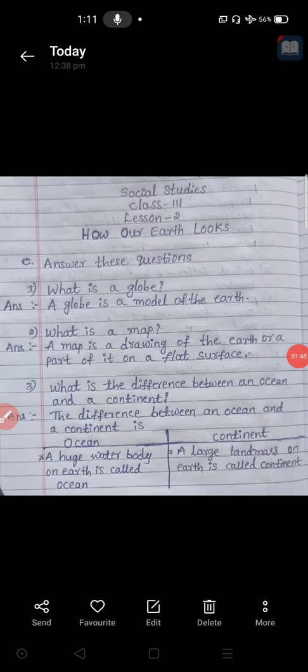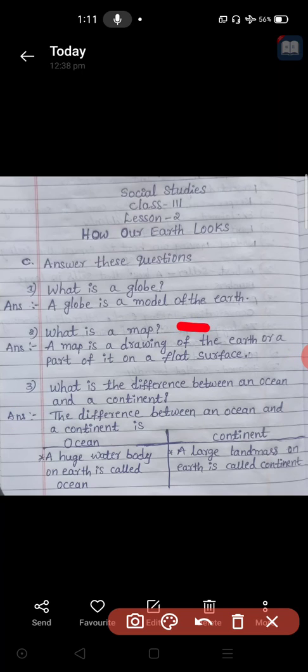Then, the second one. What is a map? You can look at this. Answer: a map is a drawing of the earth or a part of it on a flat surface. Okay, once again I will repeat. A map is a drawing of the earth or a part of it on a flat surface. Flat surface, it means the whole earth also we can draw on the paper.